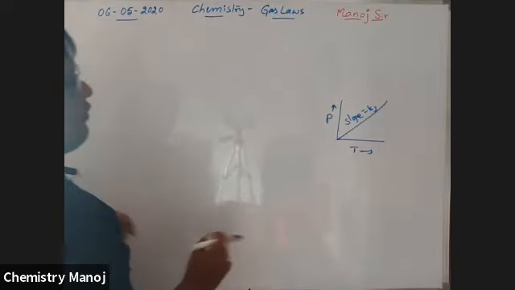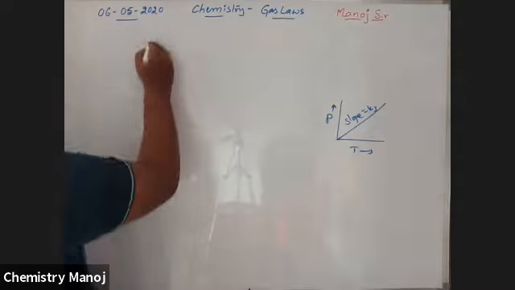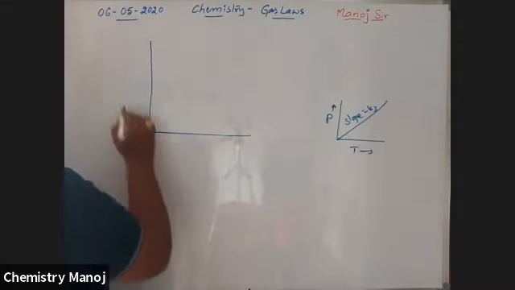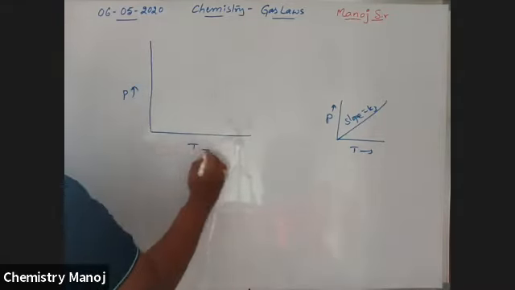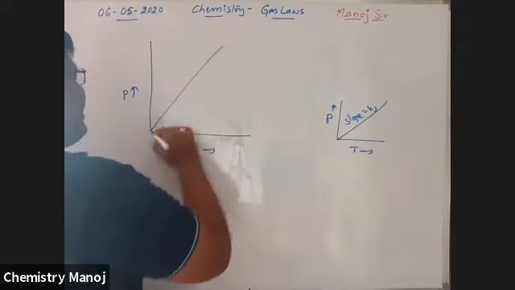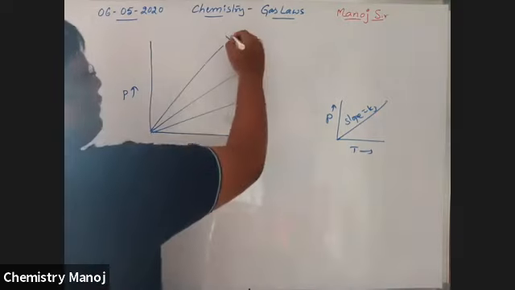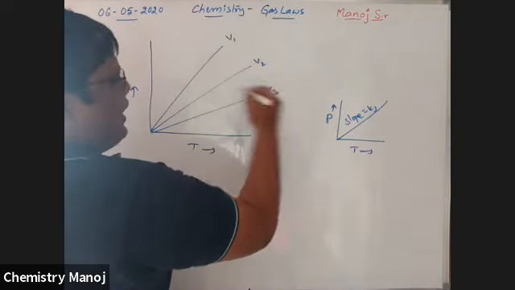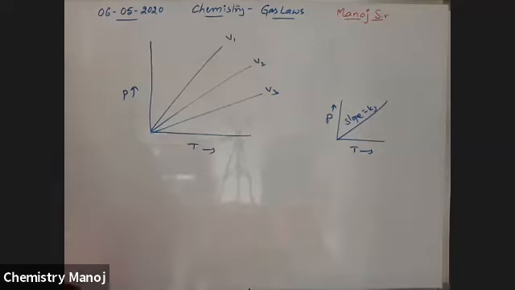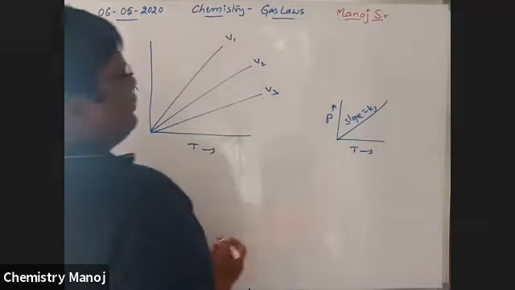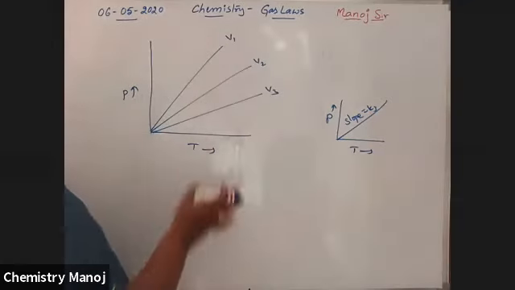If we draw different constant volume conditions, with pressure on the y-axis and T on the x-axis, these are the different lines for constant volumes V1, V2, V3. These graphs are drawn at constant volume.